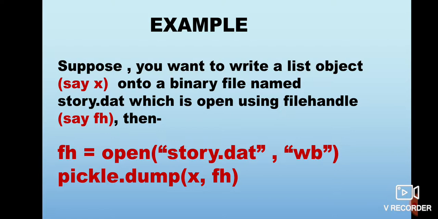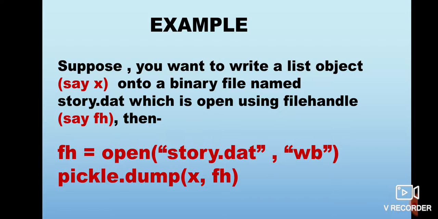Suppose you want to write a list object named X onto a binary file named story.dat, which was opened using file handle fh. So fh is the name of the file handle and X is the object that has to be written. First of all, how will we open this file? fh is equal to open, the name of the file is story.dat and we are opening it for writing purpose, so wb is the mode. Now when I want to write this object X on the file associated with fh, I have to write pickle.dump(X, fh).